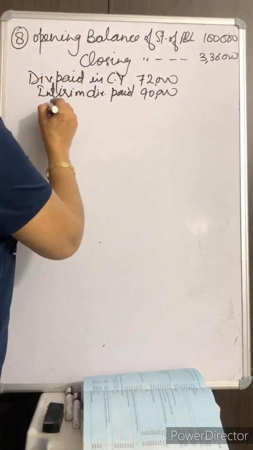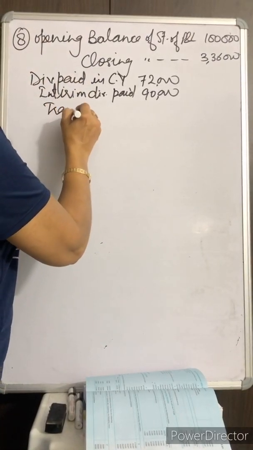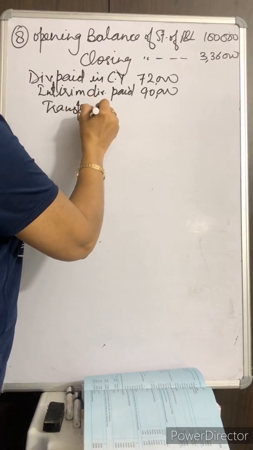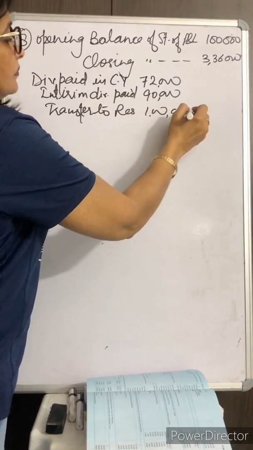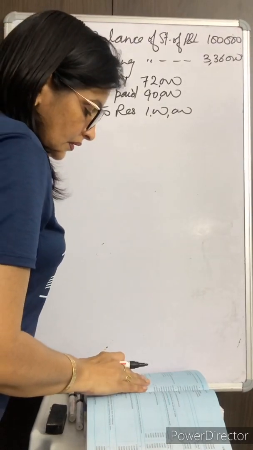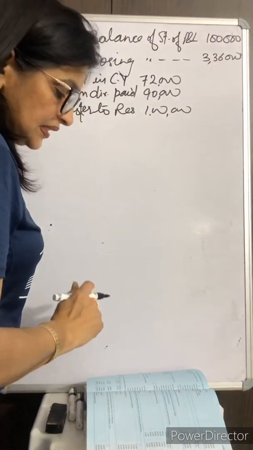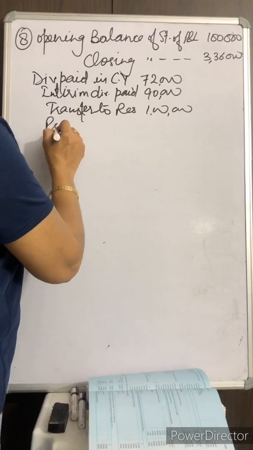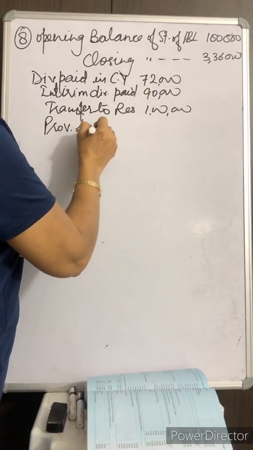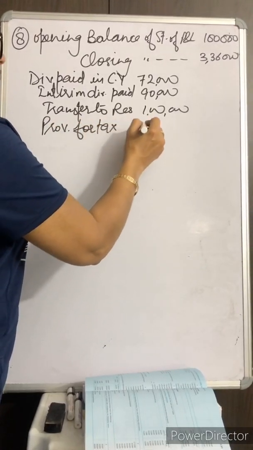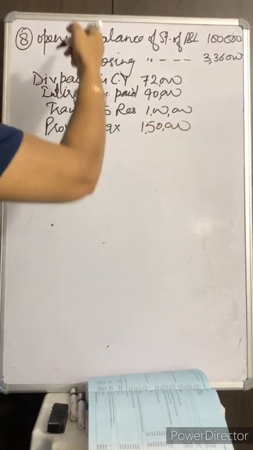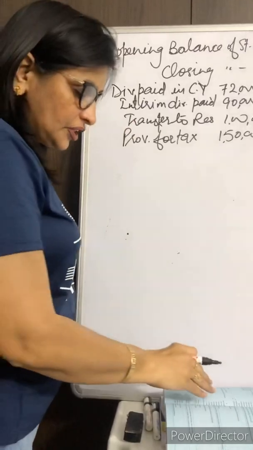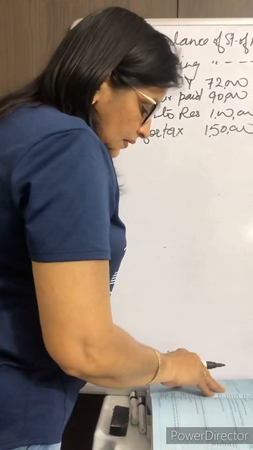Transfer to reserve, $1 lakh. Then provision for tax for the current year, 1,50,000. This all information is there with you in the assignment.